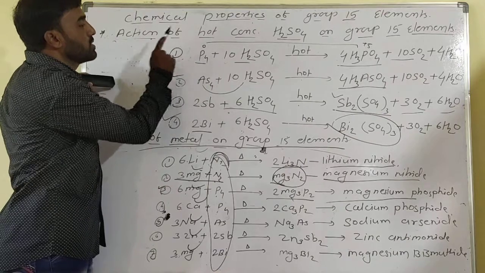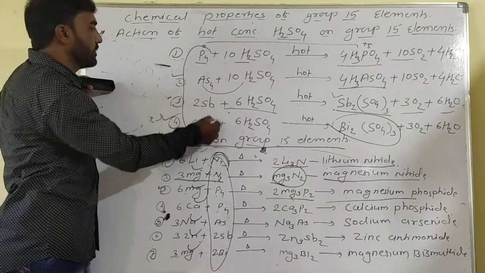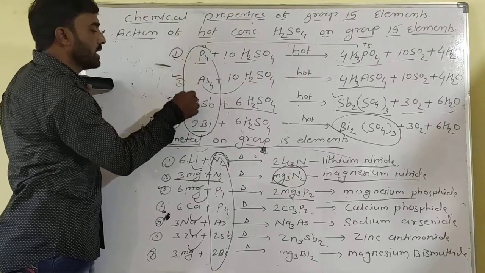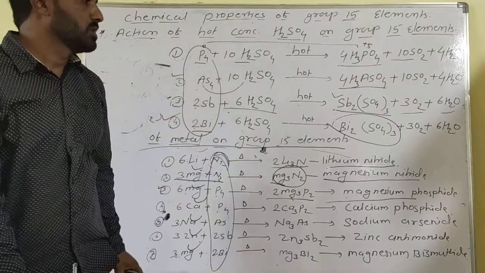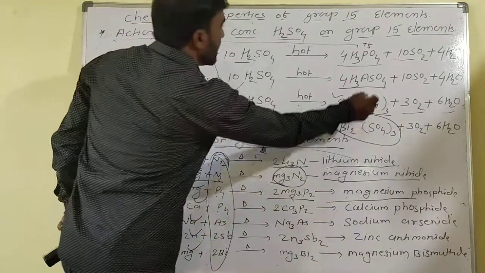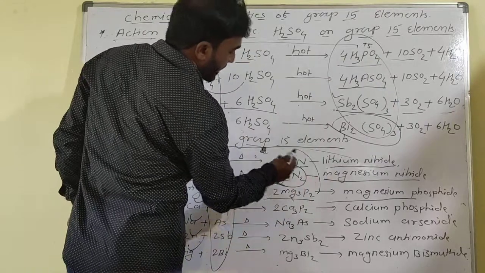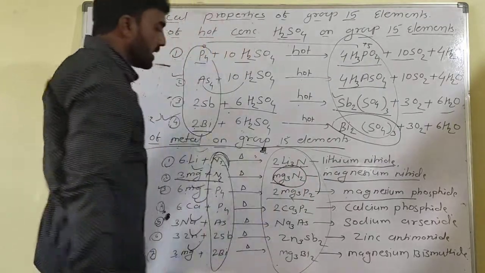And concentrated sulfuric acid reacts with 4 elements of group 15: phosphorus, arsenic, antimony and bismuth. So these are the different compounds formed in the reactivity of group 15 elements with sulfuric acid and metals.